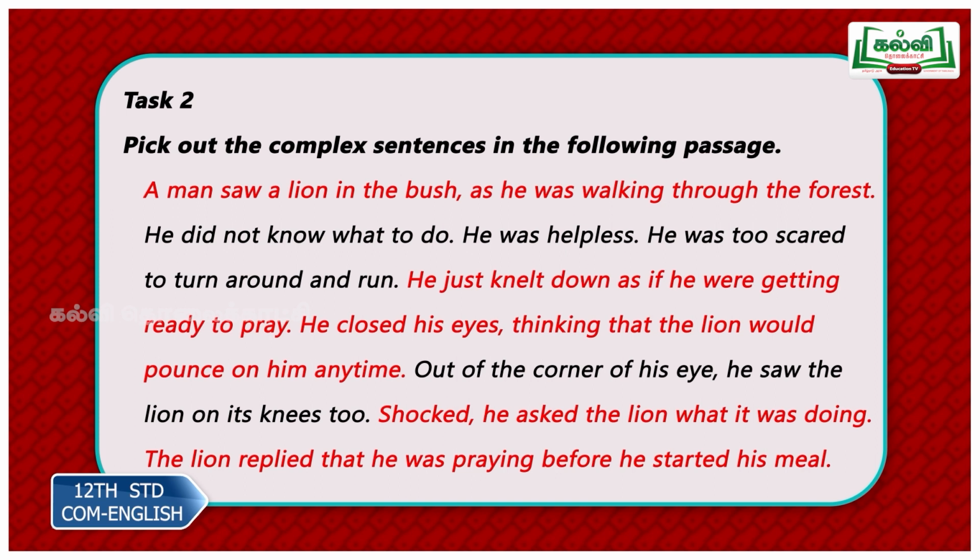Shocked, he asked the lion what it was doing. So shocked, he asked the lion. Asked is one finite verb. Was doing is another finite verb. So he asked the lion, main clause, what it was doing, subordinate clause. The lion replied that he was praying before he started his meal. So replied, that is one finite verb. Was praying, another finite verb. Started, one more finite verb. So this is an example of a complex sentence.